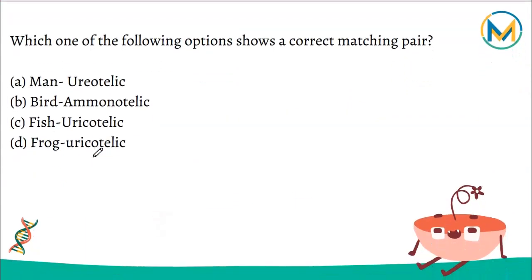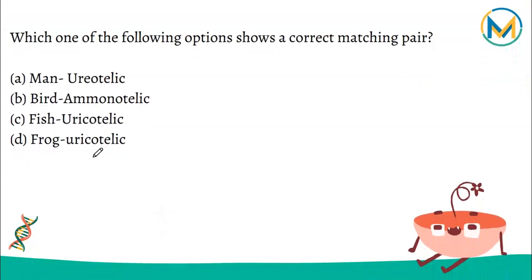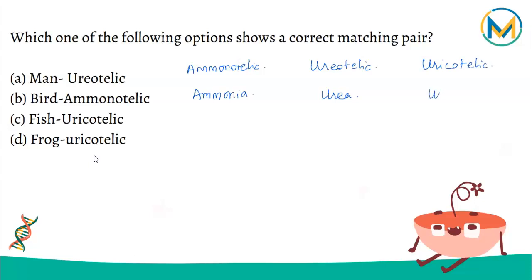The next question is about which one of the following options shows a correct matching pair. Here they're talking about the modes of excretion. We have three modes. One is ammonotelic, in which ammonia is excreted, the most toxic form of nitrogenous waste. Then we have ureotelic, in which urea is excreted, a less toxic version. Then we have uricotelic, which excretes uric acid, the least toxic of all.